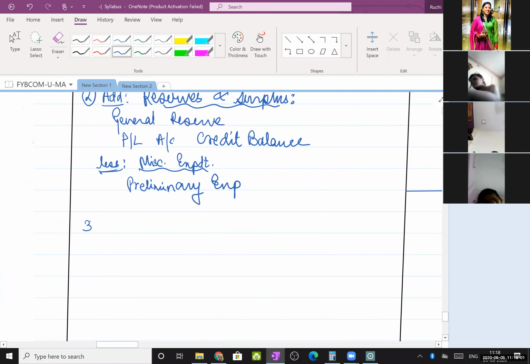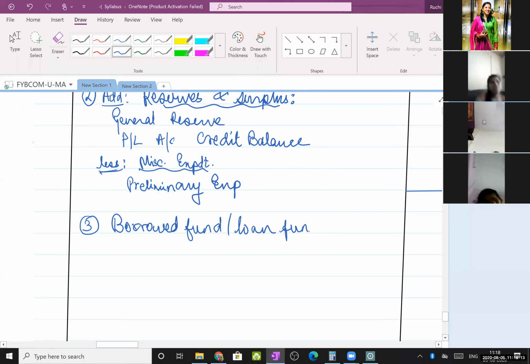Then third, borrowed funds, also known as loan funds. Any one name you can write.